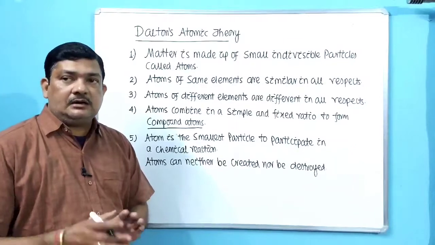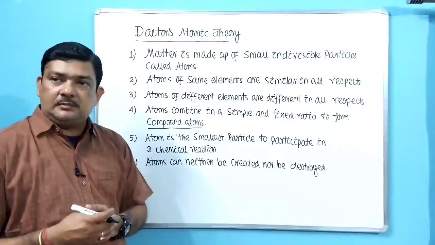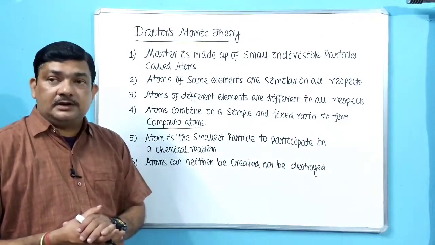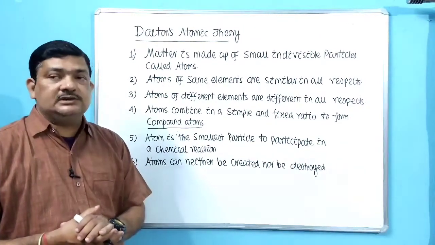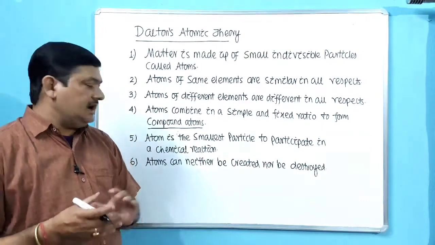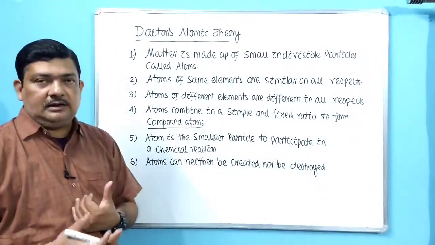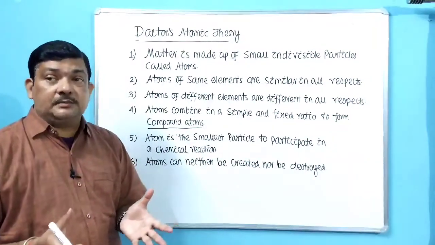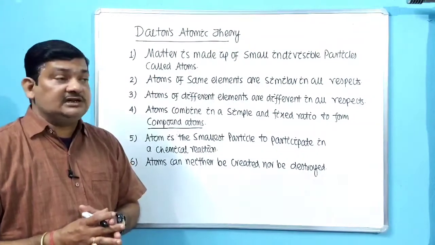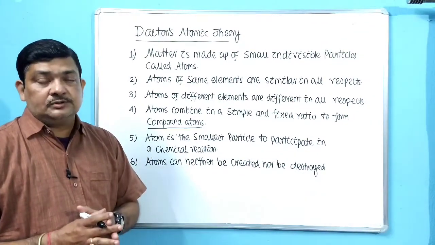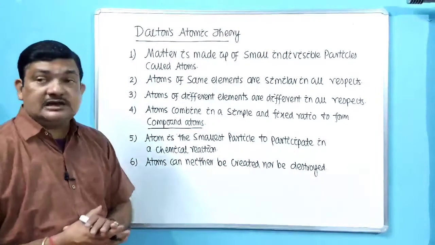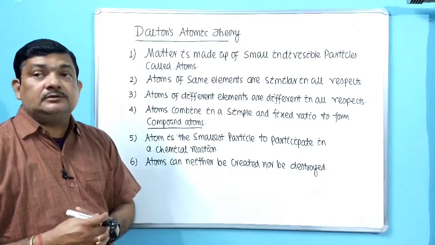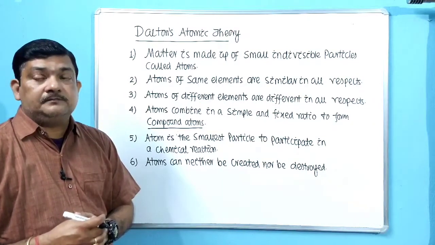That is also wrong. Atom of one element can be changed into atom of another element, and the mass of an atom can easily be converted into energy as per Einstein's equation E is equal to mc square. That means atom can be interconverted and can be destroyed to produce enormous amount of energy as per Einstein's equation E is equal to mc square. So these are the postulates of Dalton's atomic theory. Next we will discuss what are the corrections to it so that we can discuss the modern atomic theory.